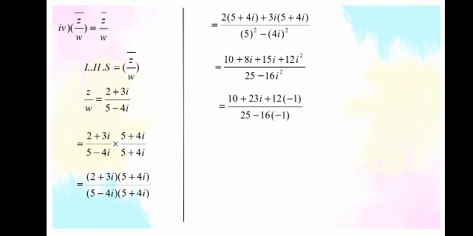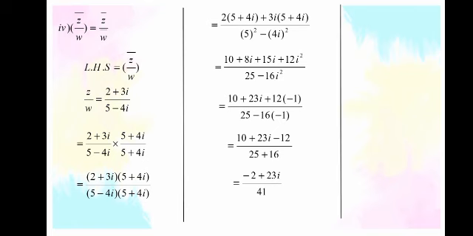10 will remain same, 8i plus 15i is 23i. Plus 12 i², i² is replaced with -1. So it will become 12 into -1. 25 minus 16 i², i² is -1. So 10 + 23i - 12. And in the denominator, minus minus is plus, so 25 + 16. 10 minus 12 is -2 in the numerator, and +23i will remain same, over 41. 25 + 16 is 41.